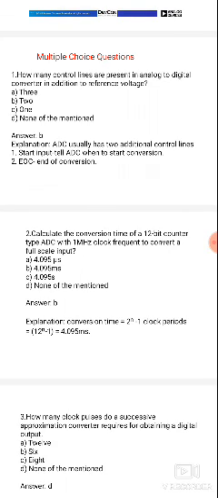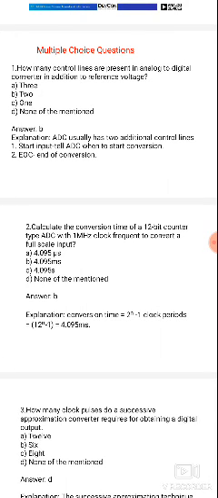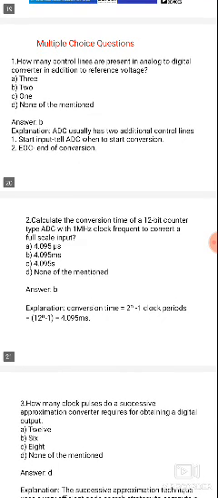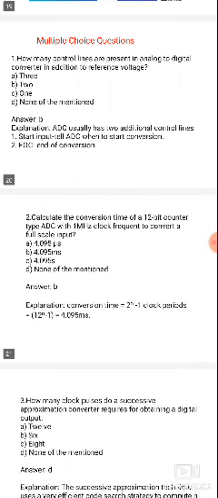In a counter type, a 12-bit counter requires 2 power 12 minus 1, that is 4095. For an n-bit counter it requires 2 power n minus 1. Here we are using a 12-bit counter, which is 2 power 12 minus 1. The value of 2 power 12 is 4096.